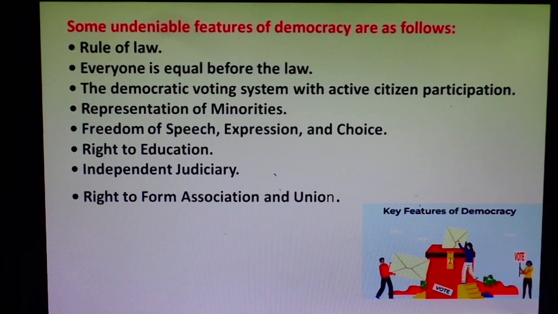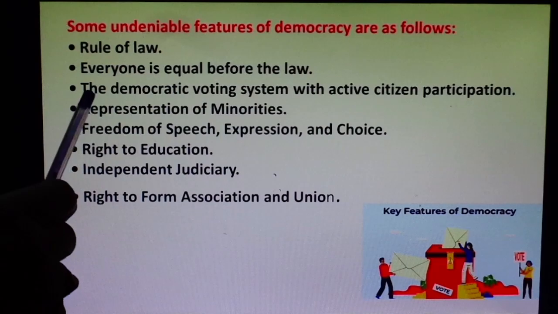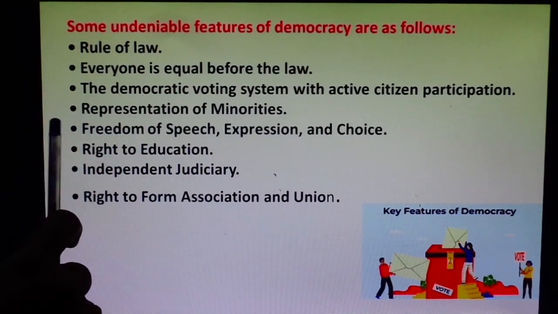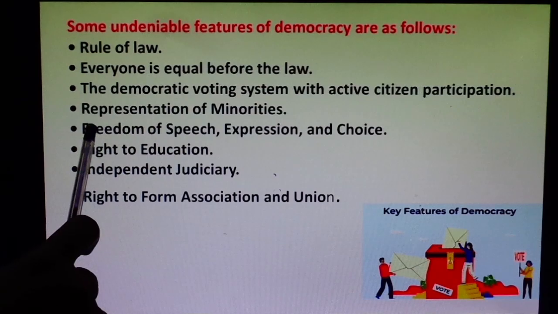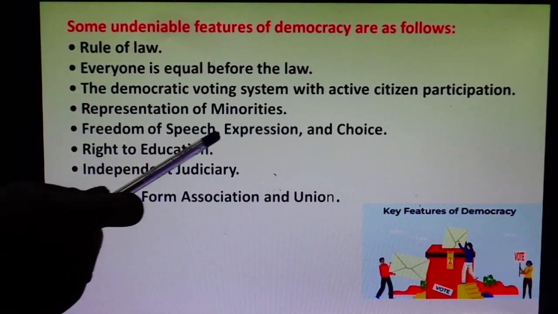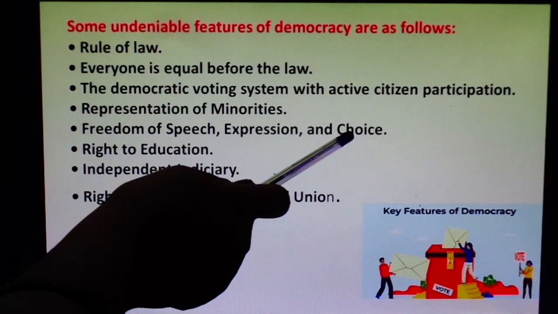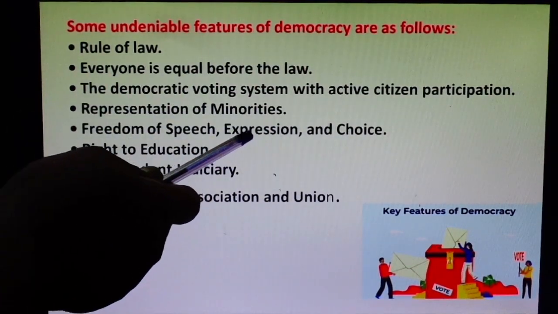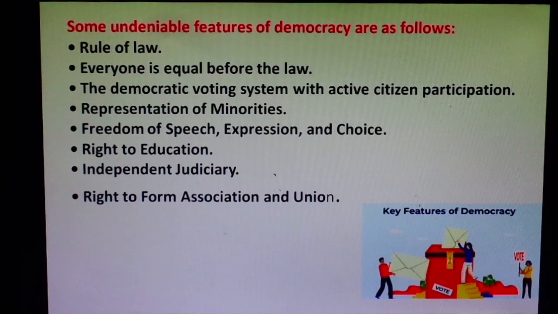Students, please note down simultaneously, because I am giving you extra and valuable information related to this topic, freedom of speech, expression and choices, just to enhance your knowledge, my 10th class students. Next, fundamental right number 4.